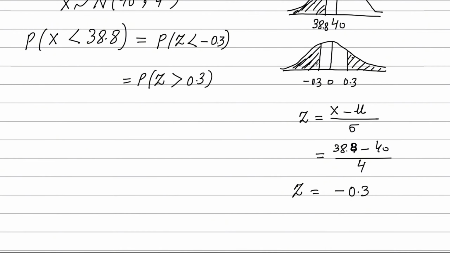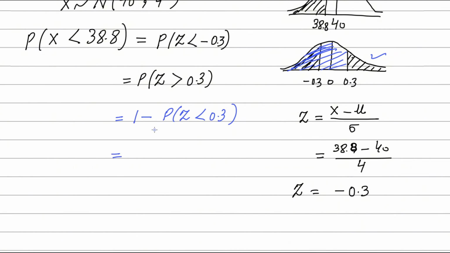This area and that area are equal, but the table gives you the value only for the less than values. If you find the blue area on the left side and subtract it from 1, you will get this black area for sure. So we can write this equals 1 minus the probability of z less than 0.3, because the table gives only the positive less than values.